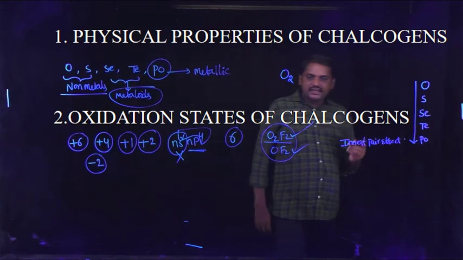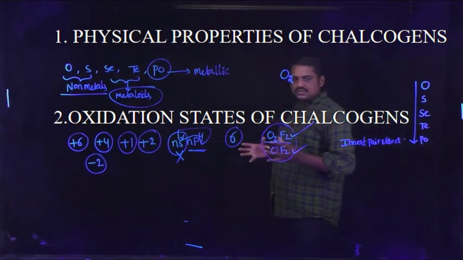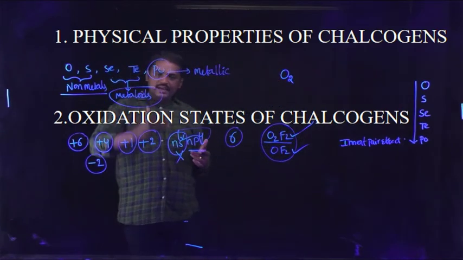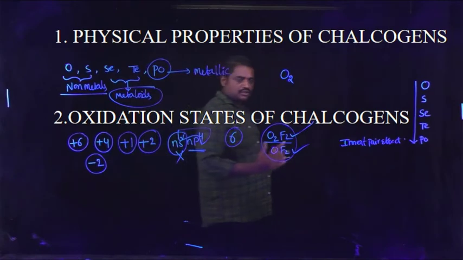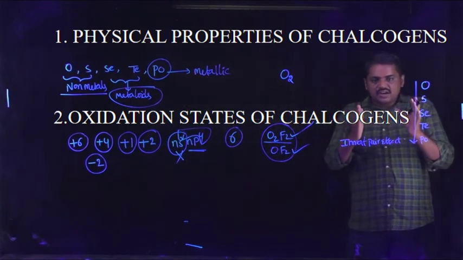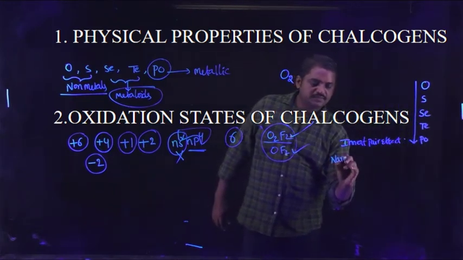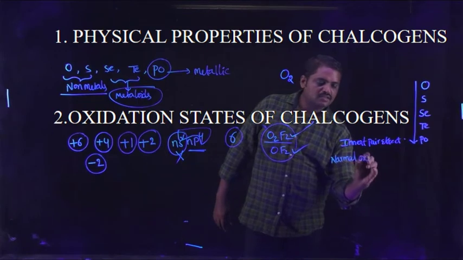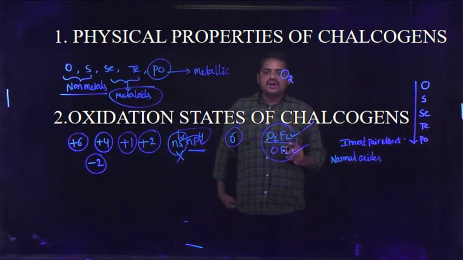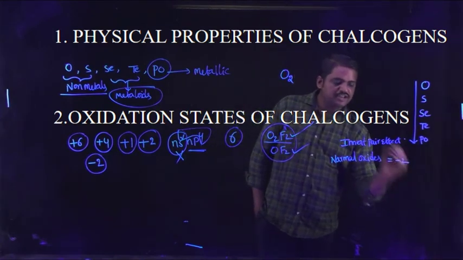And finally, oxygen forms different types of oxides. For example, first group elements form normal oxides. In normal oxides, the oxygen oxidation state is equal to -2.